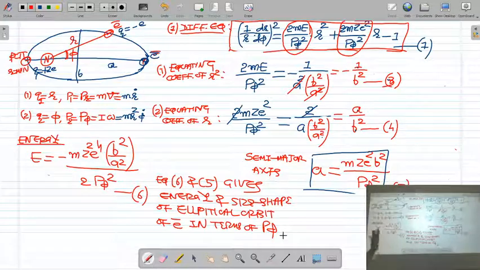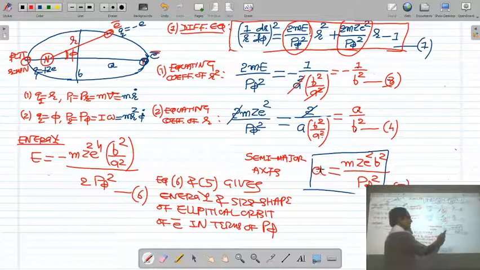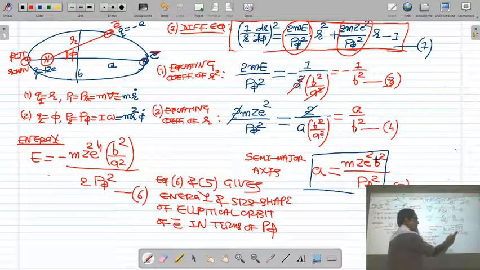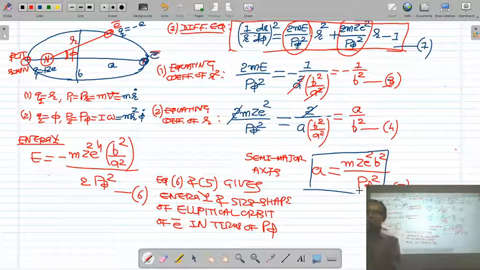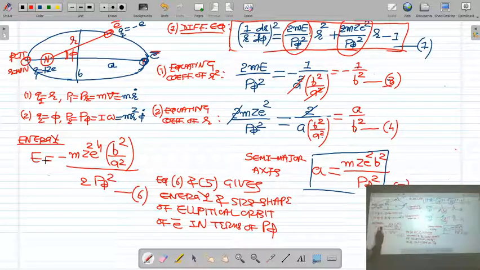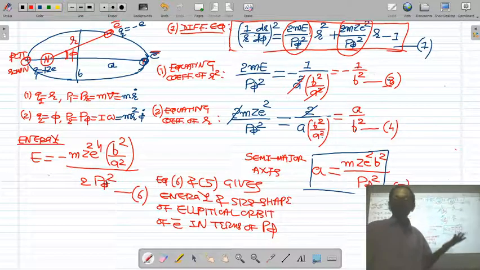Till we know the angular momentum p phi of the electron, both the properties are still unknown. The semi-major axis of the elliptical orbit is m z square b square upon p phi square, and p phi is the angular momentum of the electron that we don't know. Here, the energy of the system is minus m z square e raised to 4 b square upon a square upon 2 p phi square. The p phi is again the angular momentum of the electron whose value we do not know.